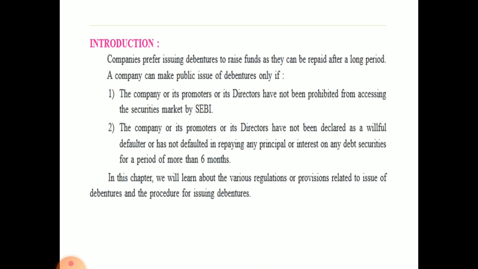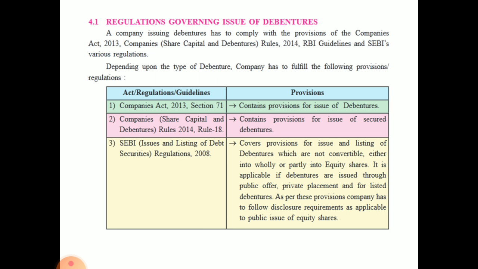Okay, so in this chapter we will learn about different rules and regulations for the issue of debentures. Okay, so rules and regulations governing issue of debentures. When debentures are issued, who governs it? So it is according to the Companies Act 2013. There are some provisions which are given. Okay, it can be according to the Companies Act or according to the RBI guidelines and SEBI's various regulations. Depending on the type of debenture, the company has to fulfill the following provisions.